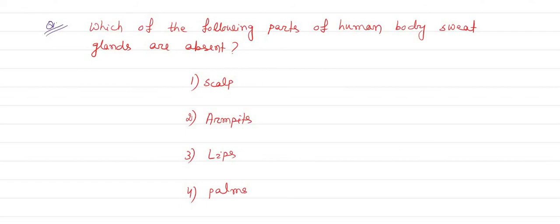Here scalp has sweat glands. Armpit, option number 2, also has sweat glands. Lips, you know that lip is very prone to dry and it is very sensitive to any temperature, and lips do not have any sweat glands. So it is the first organ which becomes chapped or dry during winter or lack of fluid in the body. And palms also have sweat glands.